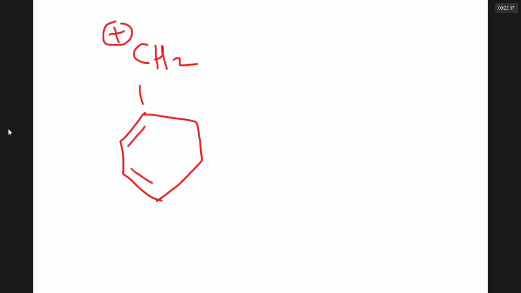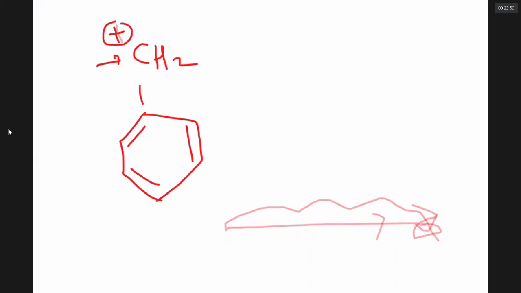Sir, if we have a benzyl carbocation, it is a hole. Positive charge means electron deficiency. If there is a hole here, when water is flowing, all the water will go into the hole. Yes or no? Yes, sir. Therefore, here the pi electrons will flow and go like this. As a result, I get